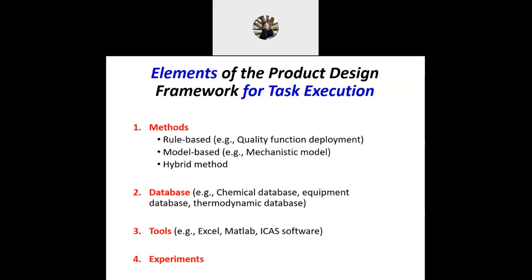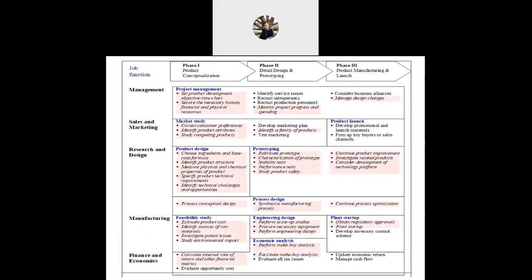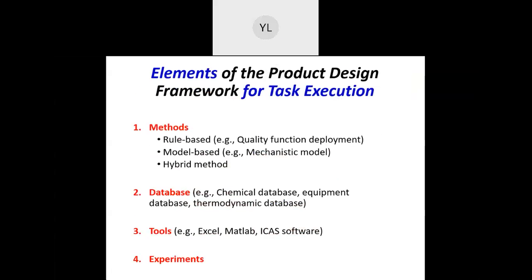Then experiment, which is trial and error. From the tools, we can reduce the trial and error. This is the element for task execution. Any questions about this hierarchical product framework?